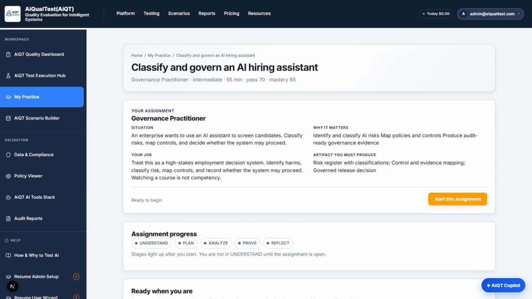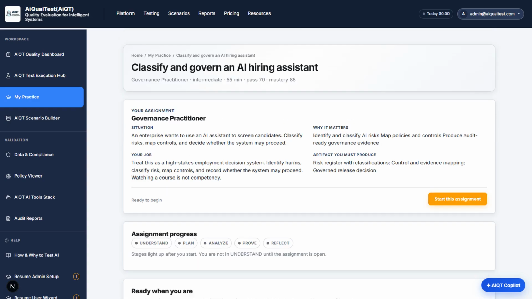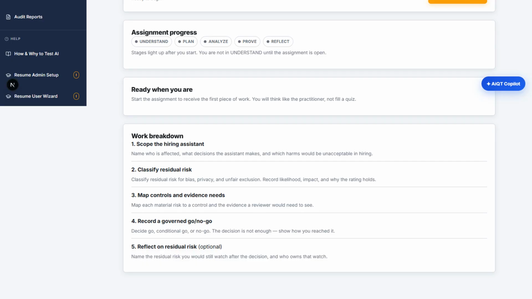Path 2, Governance Practitioner. Classify and govern an AI hiring assistant. Different job: residual risk, controls, and a governed go or no-go. Scope: who is affected and which harms are unacceptable. Classify residual risk for bias, privacy, and unfair exclusion. Map controls and evidence. Record a governed go, conditional go, or no-go, and show how you reached it.